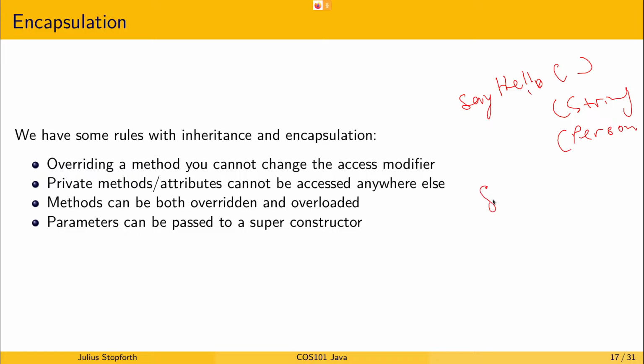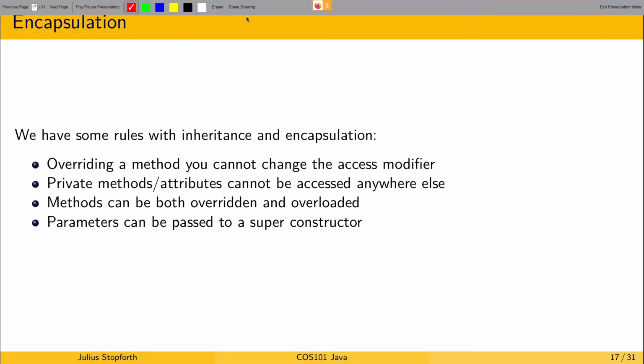And then in the student, you can override any of these versions of the method, as well as further overload that method. Okay, so if you have overloaded a method, it doesn't mean you can't override the method as well. Overriding is explicitly superclass and subclass. Overloading happens when you change the method signature.